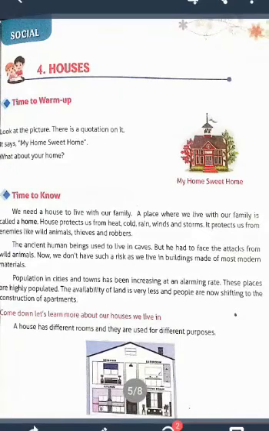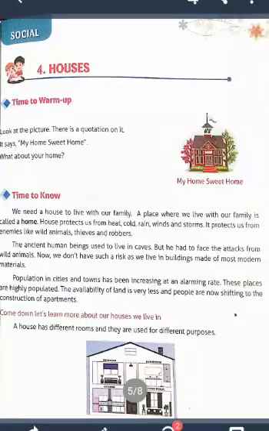Why are they in a house? There are so many rooms and they are used for different purposes. We learn about the houses we live in. Understood? We learn why we need a house. Understood? And different types of houses. We also learn about different types of houses in this lesson.